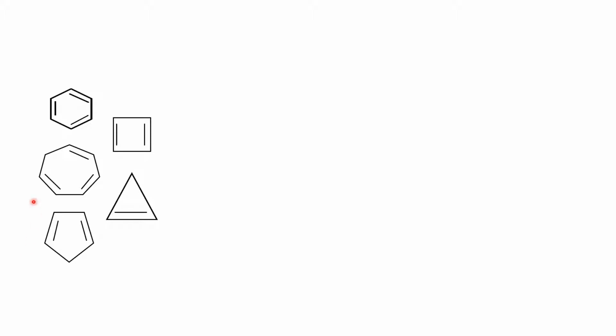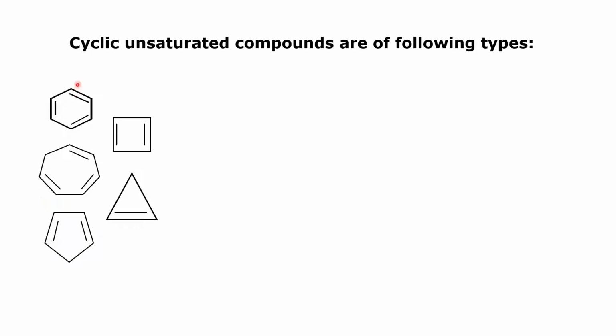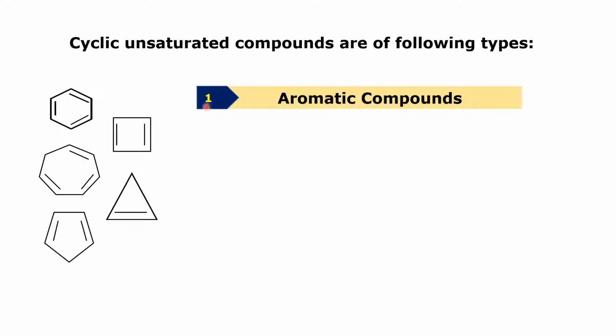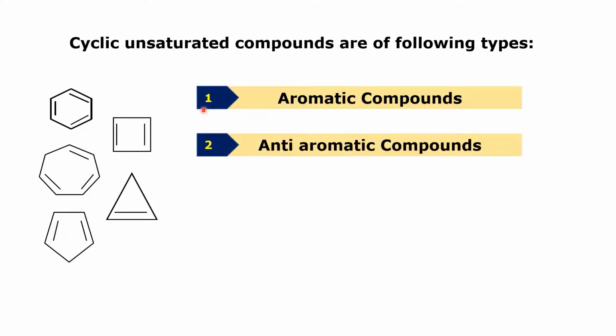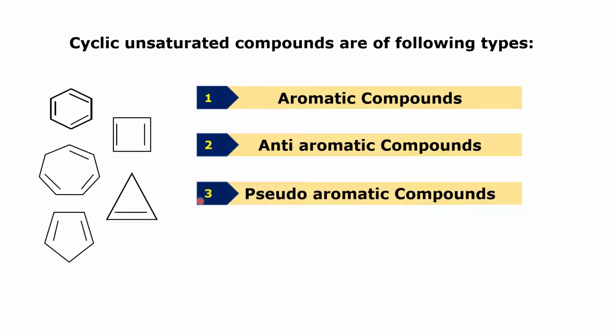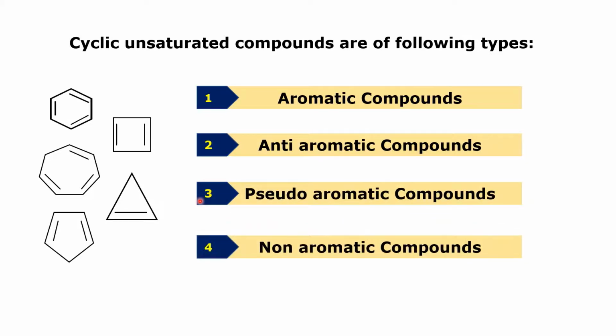Cyclic or closed chain compounds containing double bonds are cyclic unsaturated compounds, and these cyclic unsaturated compounds are of the following types. One is aromatic compounds, second is anti-aromatic compounds, third is pseudo-aromatic compounds, and fourth is non-aromatic compounds. We are going to study what is the difference between these types of compounds.